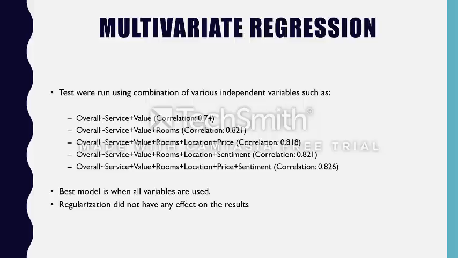This was the case beforehand also. We used ANOVA to compare all models with their predecessor models, and regularization also was run for each and every model where multivariate regression was used, but regularization did not have any significant effect on the model as such.